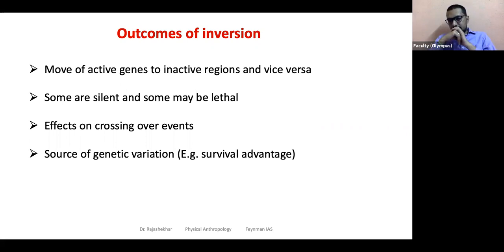The actual content may change. Correct? So in an event like that, if an inversion has taken place before this event happened, will that affect the recombination or not? Or can that affect the recombination?